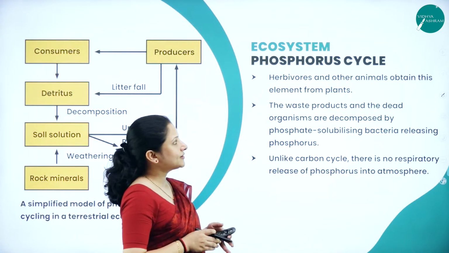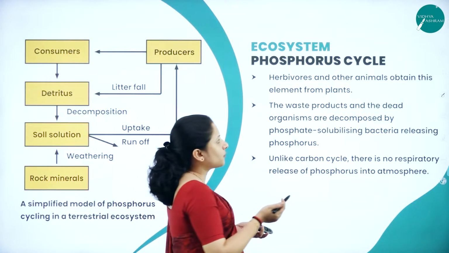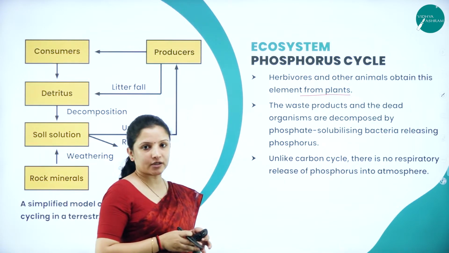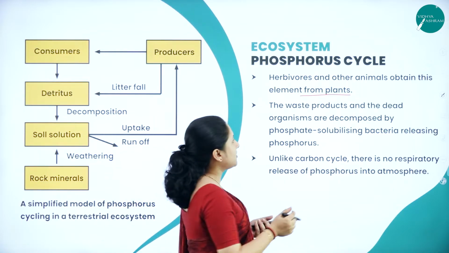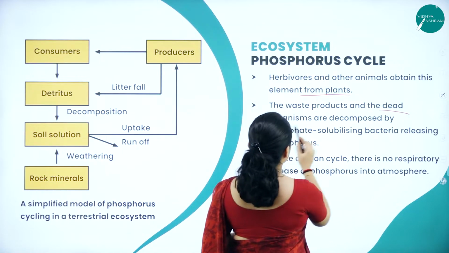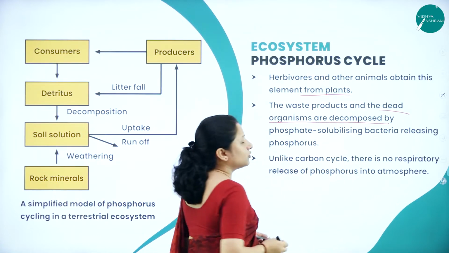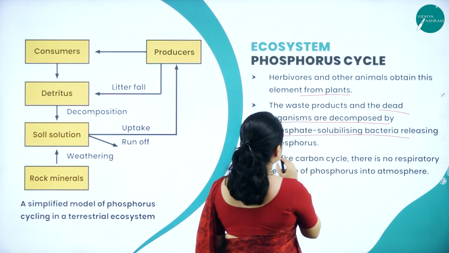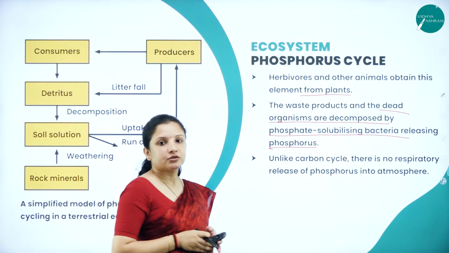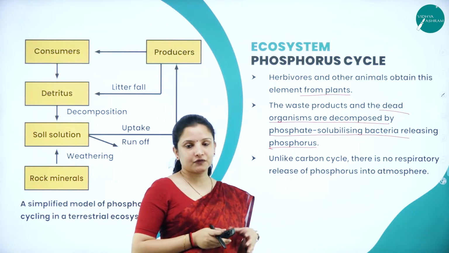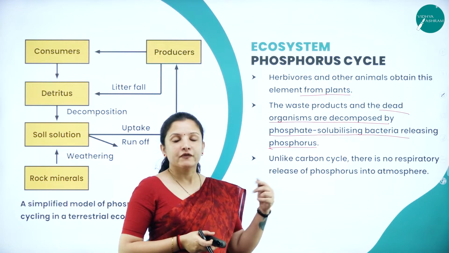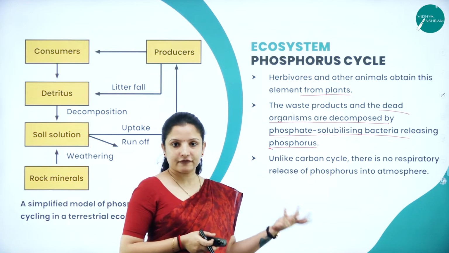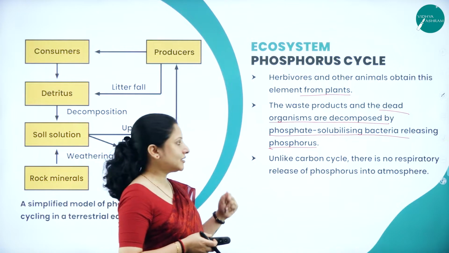So, herbivores and other animals, I told you, they obtain phosphorus from plants and the waste products. When these herbivores and other animals, along with the plants, die and decompose by the detritus, the phosphate solubilizing bacteria also release phosphorus. Not just that, in the soil there are some phosphate solubilizing bacteria which feed on the dead and decaying organic matter and they release a large amount of phosphorus to the soil. They are nothing but the detritus.